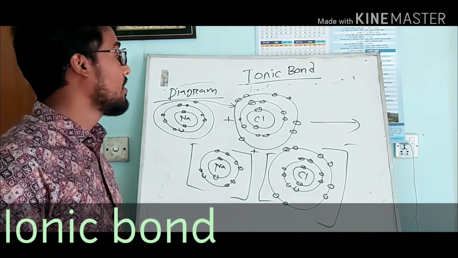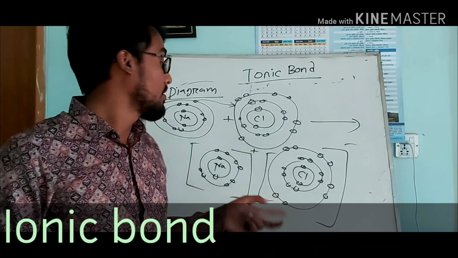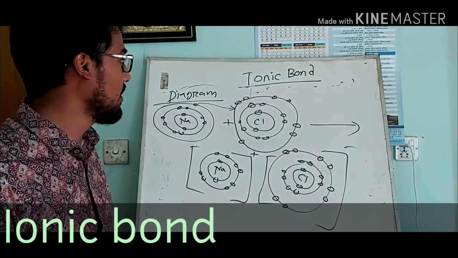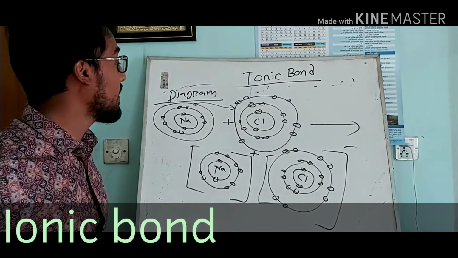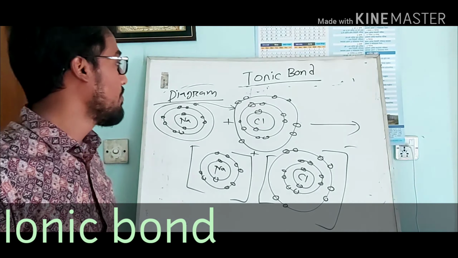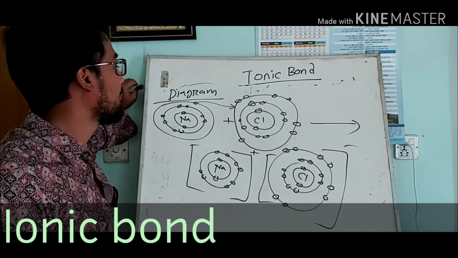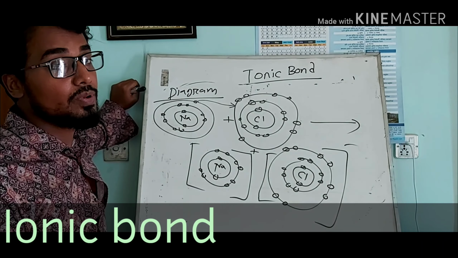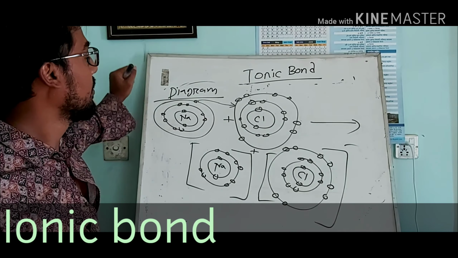First, I will write the condition of ionic bond. That part is the theory of ionic bond of NaCl. If given the question how NaCl is formed by ionic bond, first write the condition of ionic bond, that is theory.